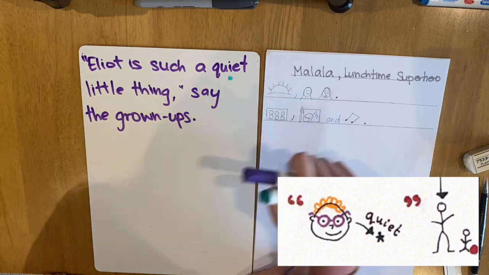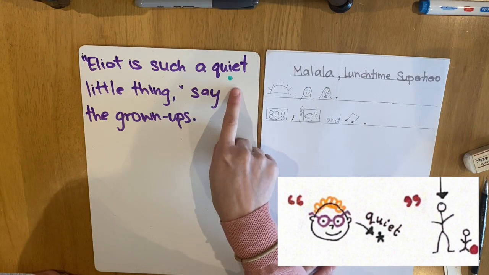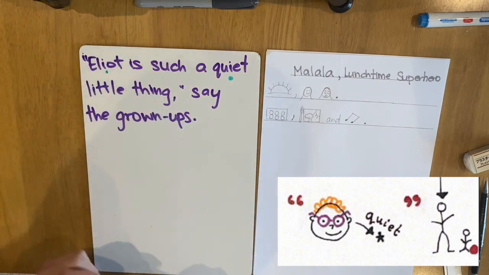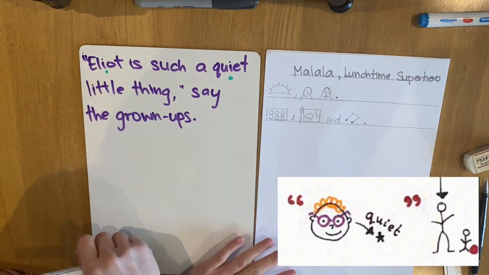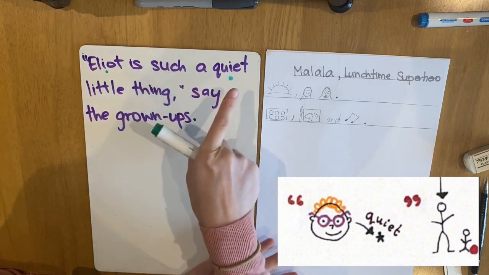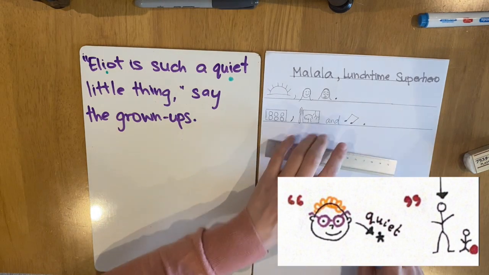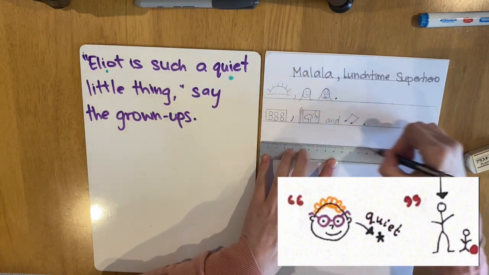So I'm going to change this word, quiet, to shy, and that is it. And then I'm also going to change Eliot to Malala. My sentence is going to be, Malala is such a shy little thing, say the grown-ups. So I'm going to draw a line, and that is where I'm going to draw the pictures for this sentence.